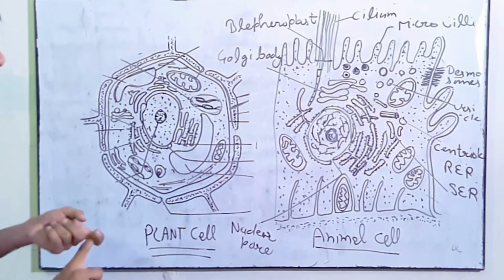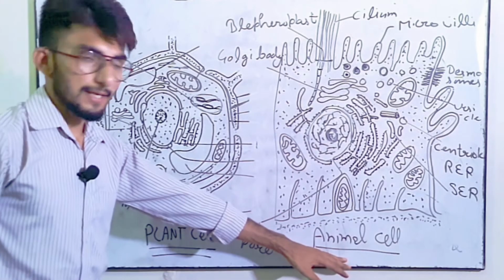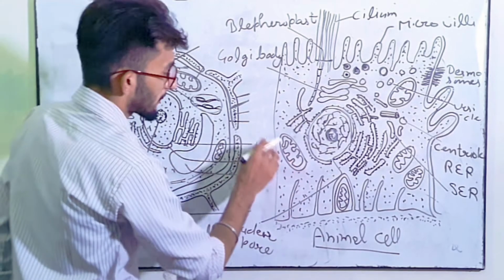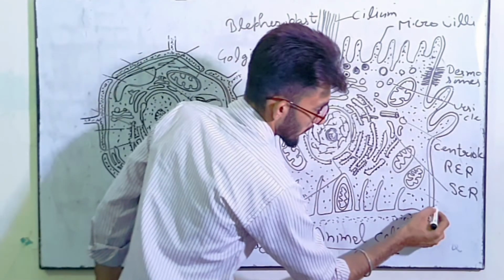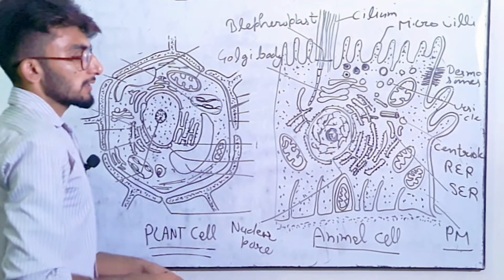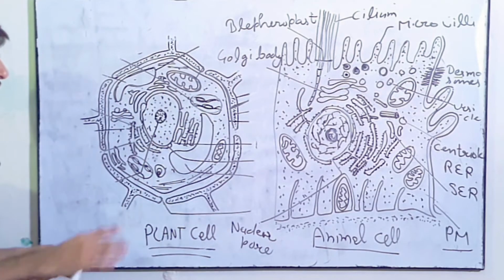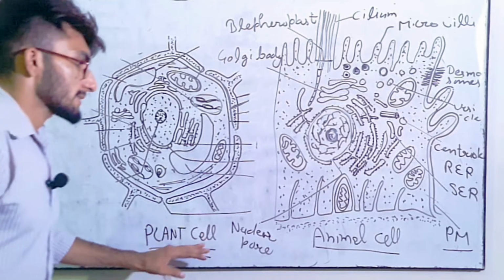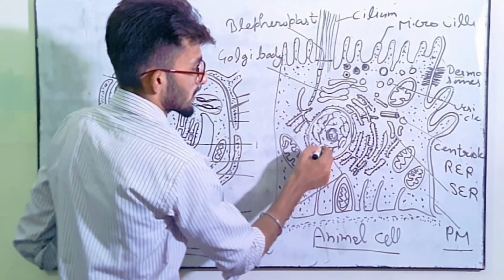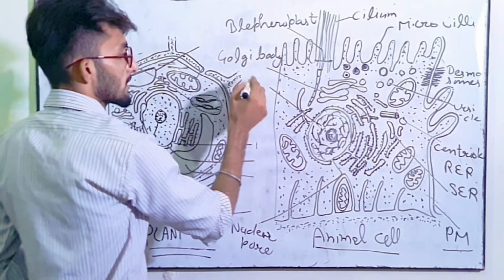Okay. One thing which is most important, which distinguishes the plant cell and animal cell, you can see here the cell wall is present, but here only the plasma membrane is present. So this thing is known as the plasma membrane. Clear? So here only the plasma membrane is present, but here the cell wall is also present. So this is the basic difference between a plant cell and an animal cell. Clear? And these thread-like structures which are present in the nucleus are known as chromatin. So this thing is known as chromatin.